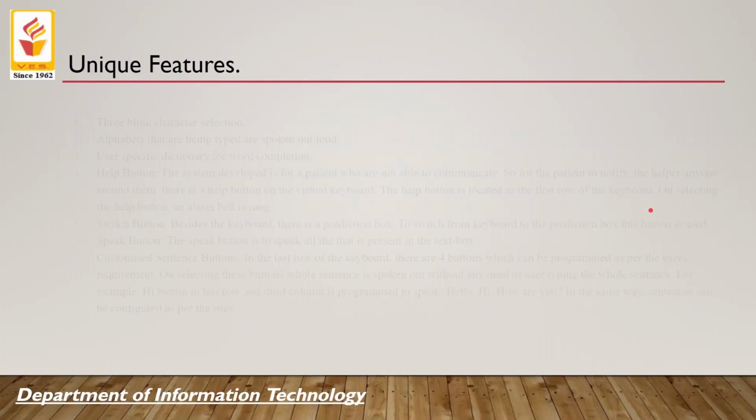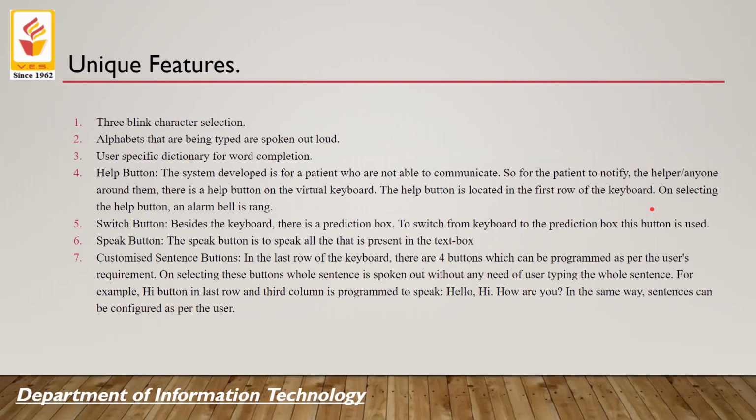So there are a few unique features that I'll be talking about. First, the three blink character selection. A user will not use more than 3 blinks to select any character. The alphabets that are being typed will be spoken out, so any person does not need to be near the paralyzed person to understand what they are writing. It can simply be heard.